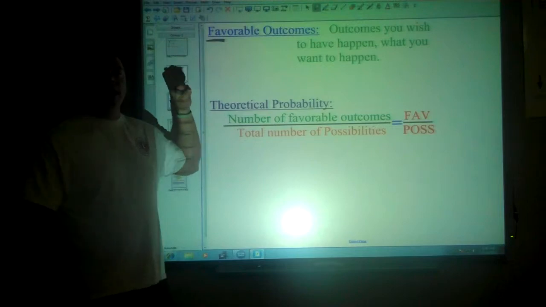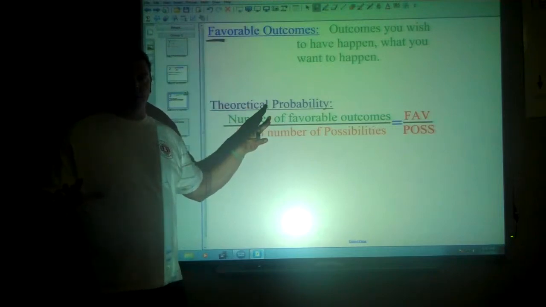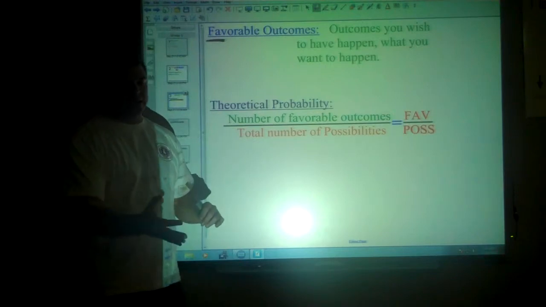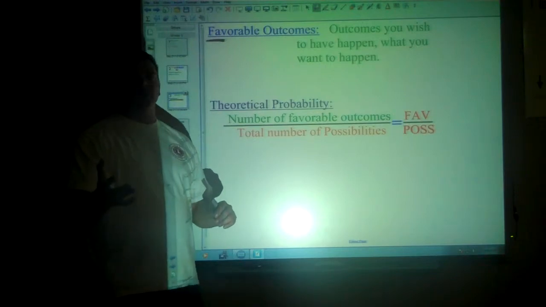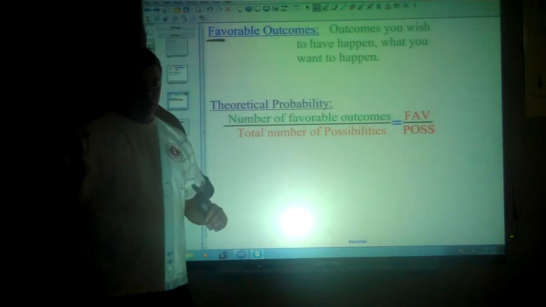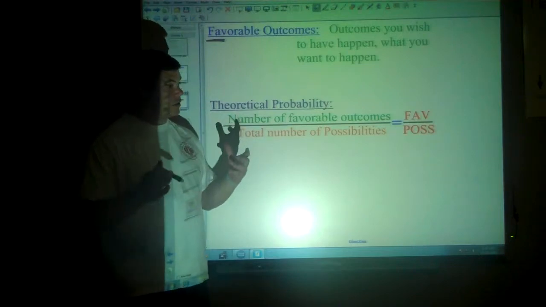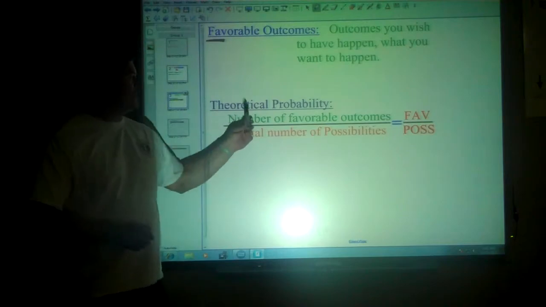Theoretical is when it is a fair world. Everything's fair, everything has an equal chance of coming up. If I roll the dice, I should get 1 just as often as I get 5. So if I've rolled the dice and I've got a 1, a 2, a 3, a 4, and a 5, theoretical probability would state, by golly, I should get 6 just as many times, even though that doesn't always happen that way. So that's in theory.